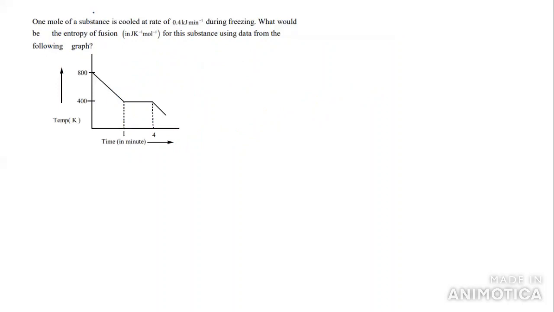Next, 1 mole of a substance is cooled at the rate of 0.4 joule per Kelvin during freezing. What would be the entropy of fusion for this substance using the data? Okay, now we'll see the first one here. You can see this curve. This curve represents a solid converted into liquid. This is the first case you have to identify, a solid to liquid here.